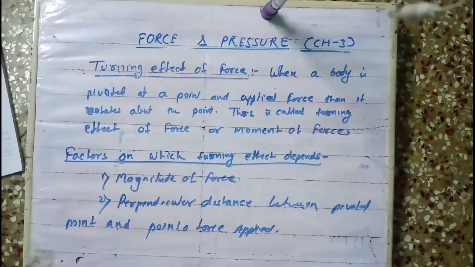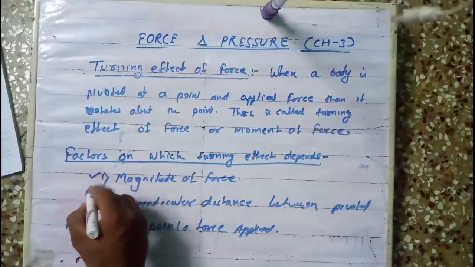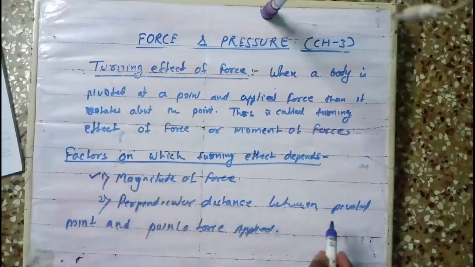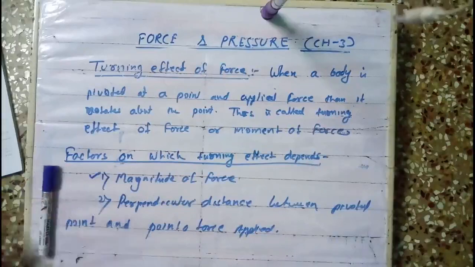Clear? Next point is the perpendicular distance between the pivoted point and the point of applied force. Suppose you try to open the door by applying the force from the middle, then you require more force, than from the handle where it is given.